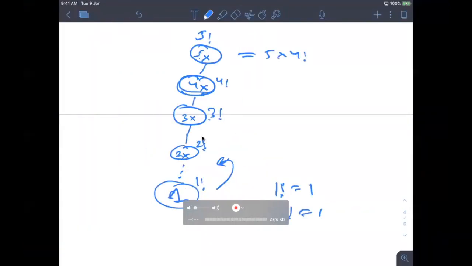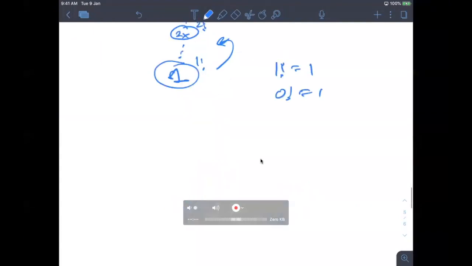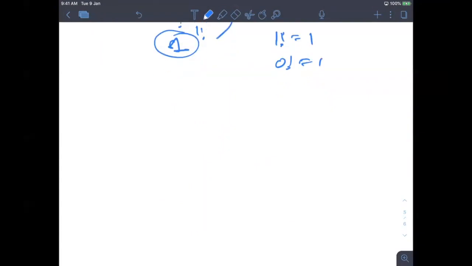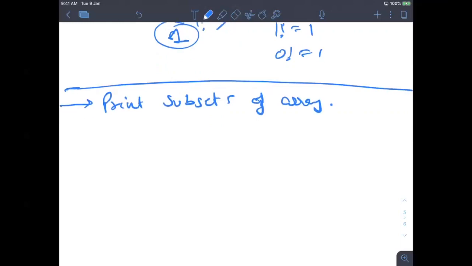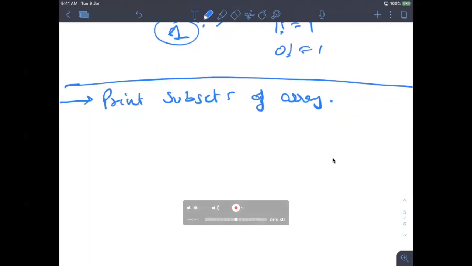Now let's discuss a very good example which I generally consider. If you want to understand recursion, you should always do this question. You have to print subsets of an array. Everyone knows what a subset is, right? Some set of elements within the array. Not some set, it's a subset.